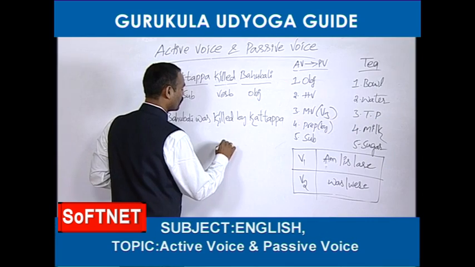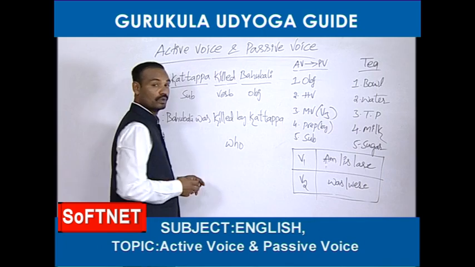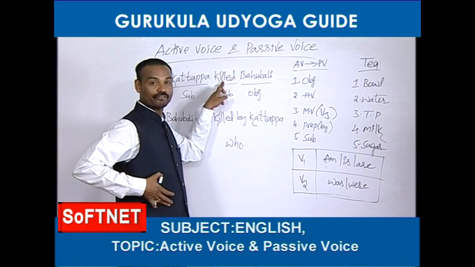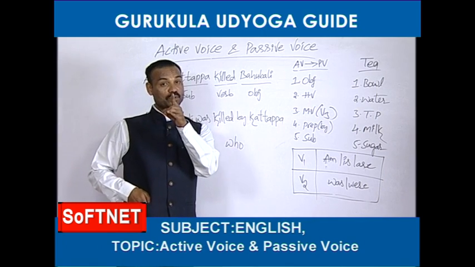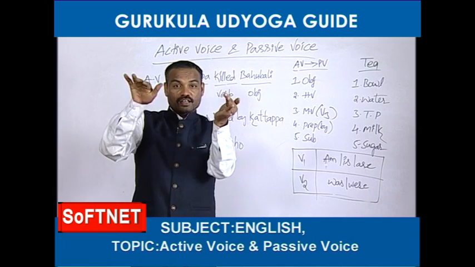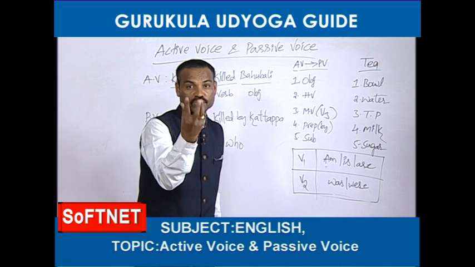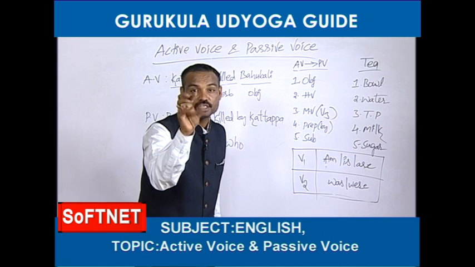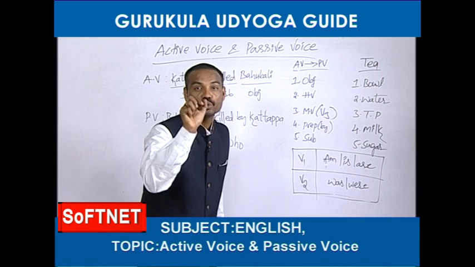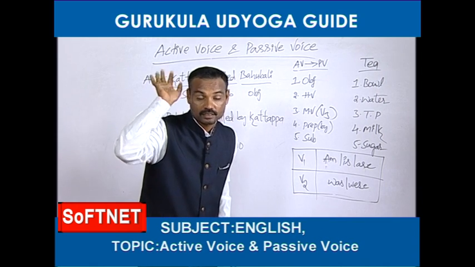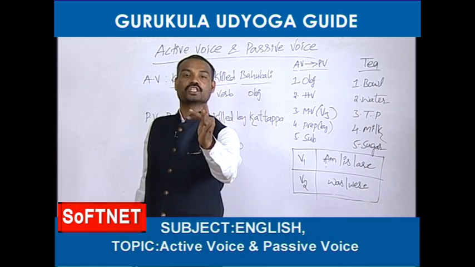With who? Who killed? Friends, whenever you would like to know whether the subject is there or not in the given active voice, you should ask a question with who. You should start a question with who, only a single word: who killed. The coming answer is called the subject.